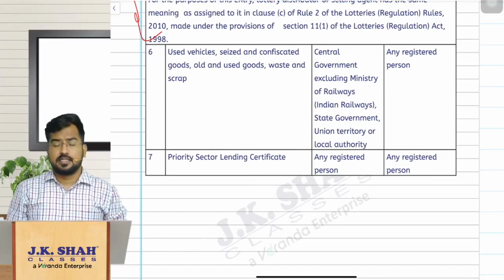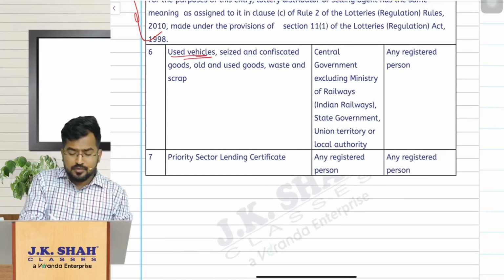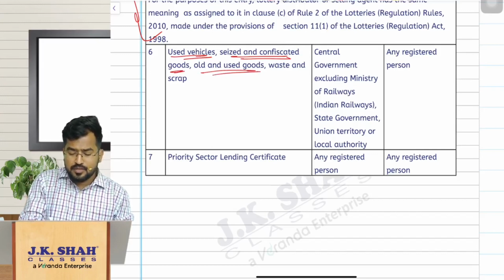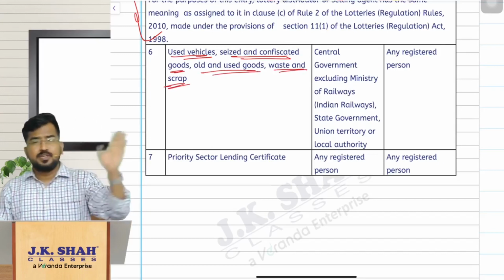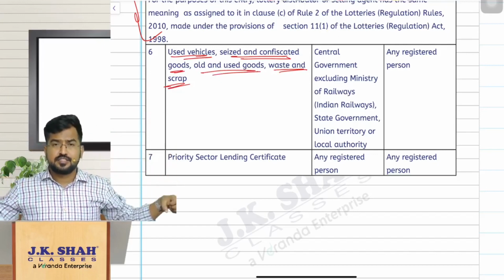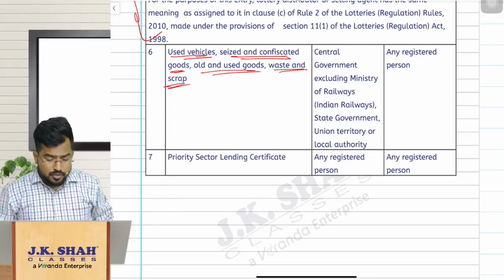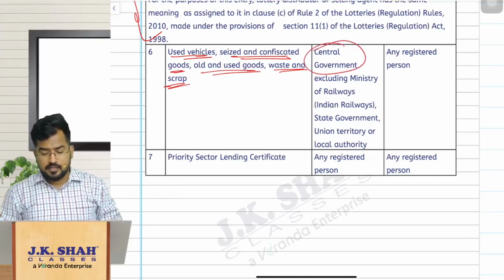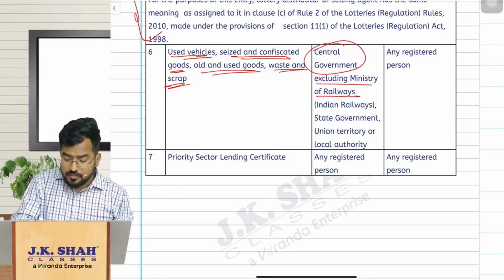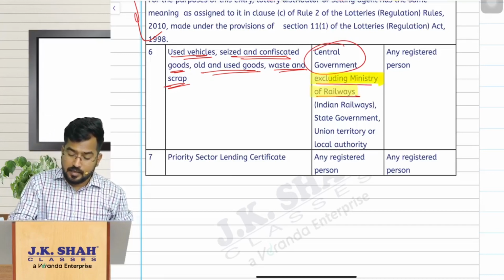Entry number 6 in this. So the goods here are the used vehicles, seized and confiscated goods, or old and used goods, waste and scrap. When you go to any police stations or railway stations, you will see some seized goods, vehicles and some scrap lying, all these things, correct? So those are sold by central government. And the interesting thing here is, excluding Ministry of Railways. This is again the amendment within this.